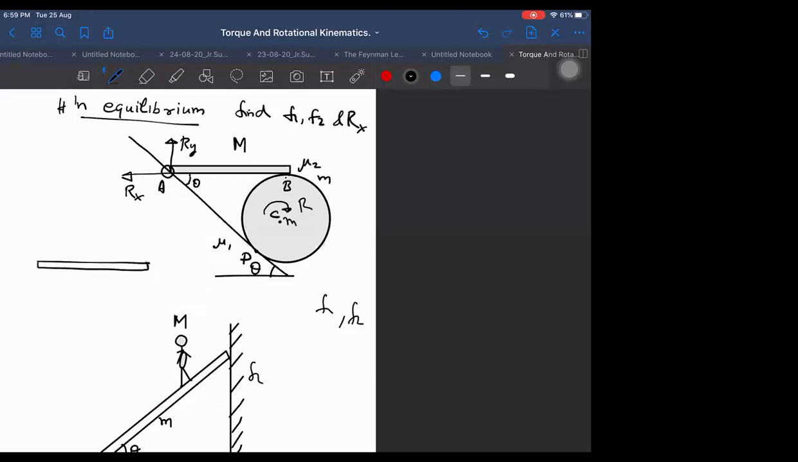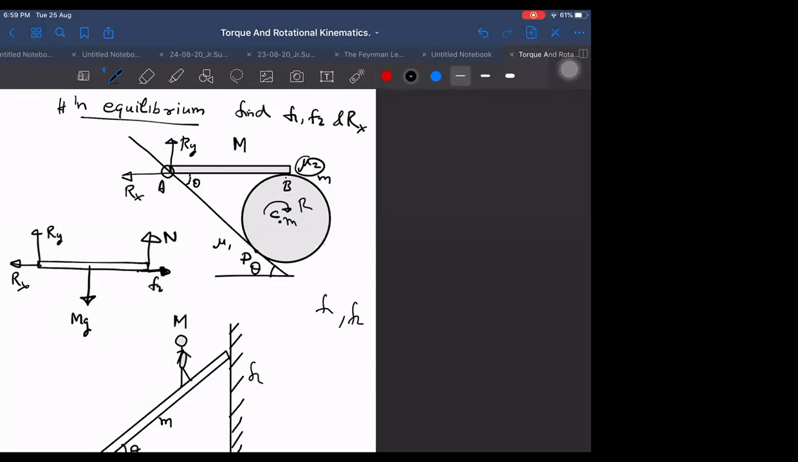I will start with this. At B point, let us say normal is N. Here it is Ry, here it is Rx, and here let us say friction is, because it is represented by 2, so I will call it F2. And mg, don't forget capital Mg downwards.